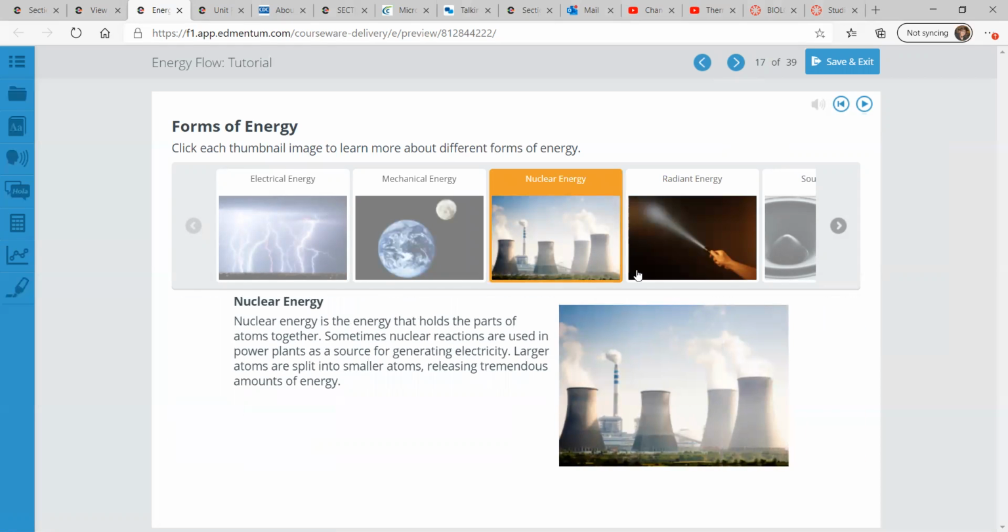Nuclear energy, that's the energy that holds the parts of atoms together. Sometimes nuclear from nucleus, meaning the same origin of words. Sometimes nuclear reactions are used in power plants as a source for generating electricity. Larger atoms are split into smaller atoms, releasing tremendous amounts of energy.